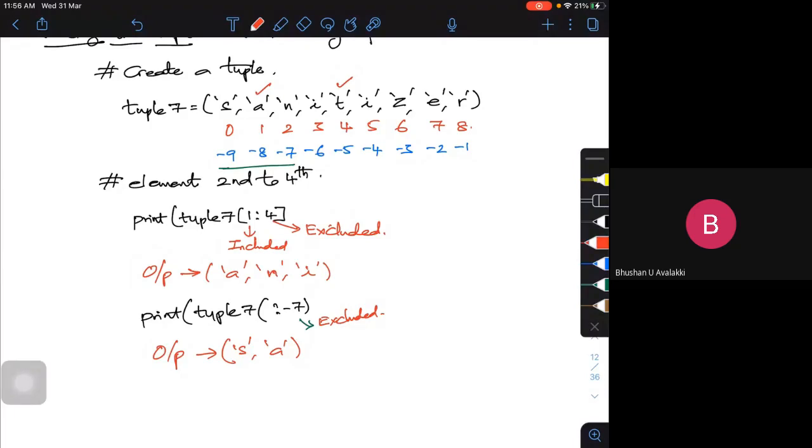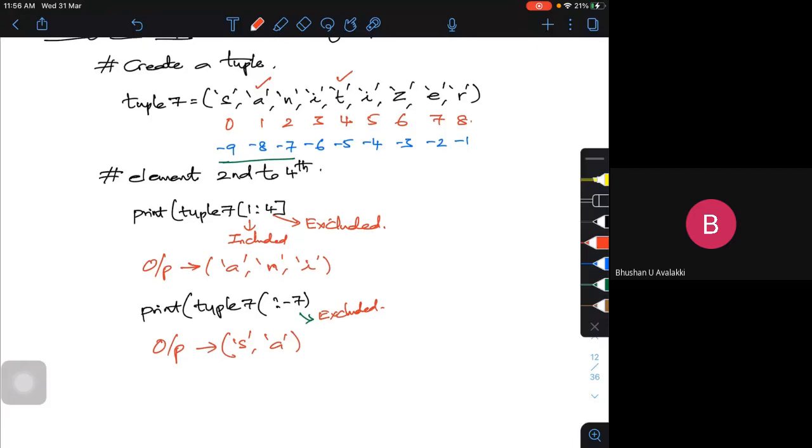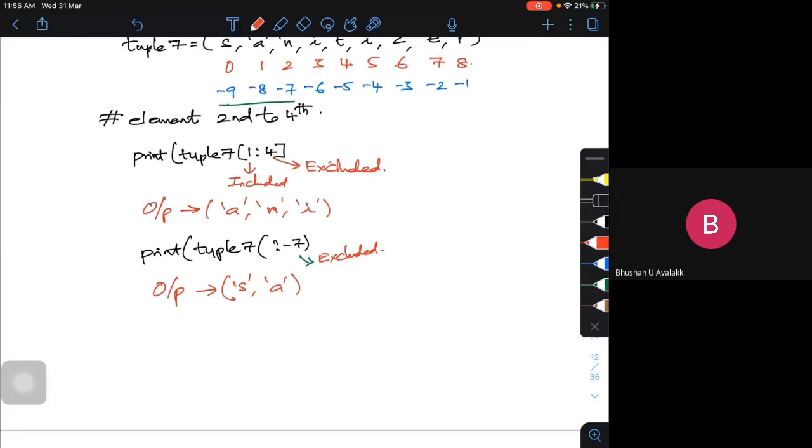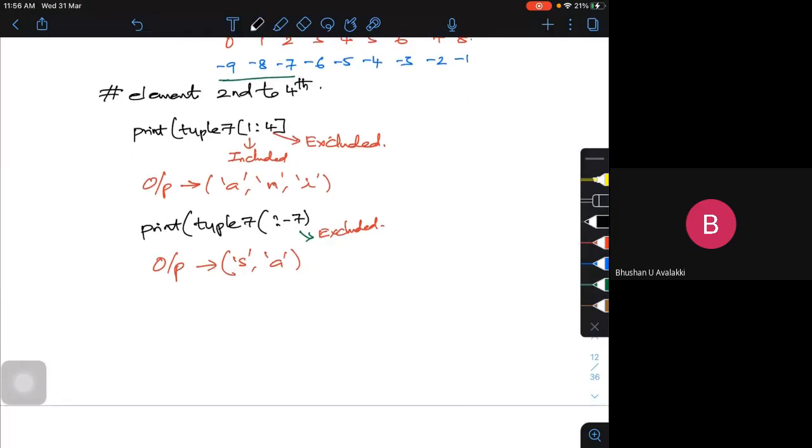If I give a simple number, it will take that. Now if I try to give a particular range, elements beginning to end, sometimes people will do this. If I want to print all the elements from beginning to end, simply print and give the tuple, whatever you want. Or if you want to do the particular operation, just put colon.